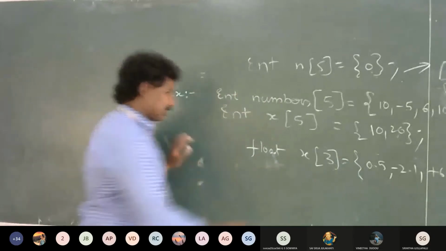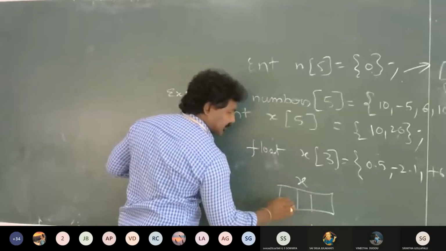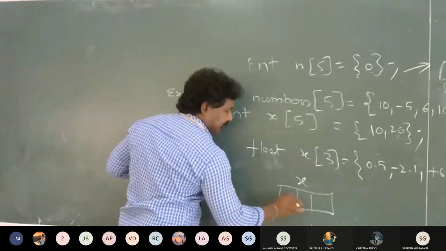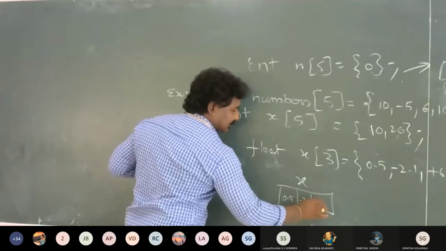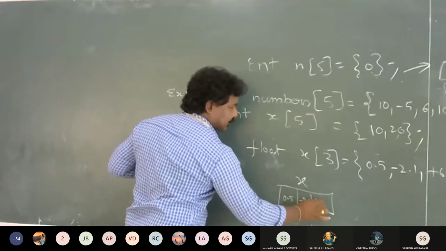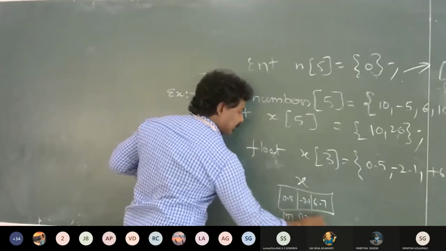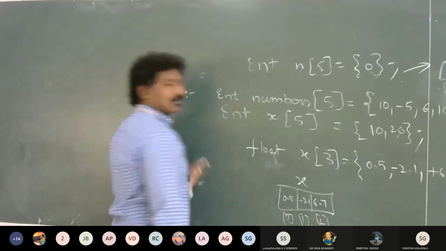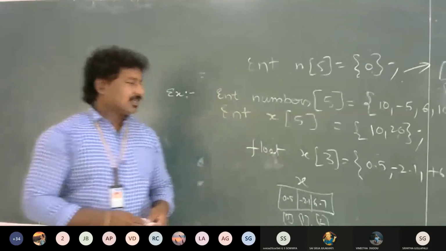So what is this? X is an array with 3 values: 0.5, minus 2.1, and 6.7. Indexes are 0, 1 and 2. Simple, right? Easy.